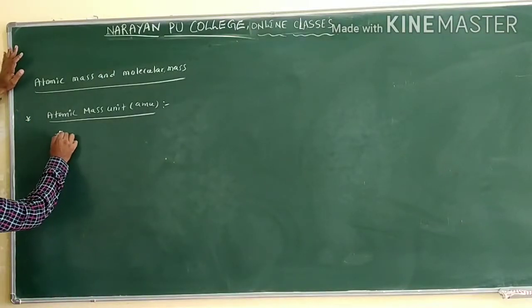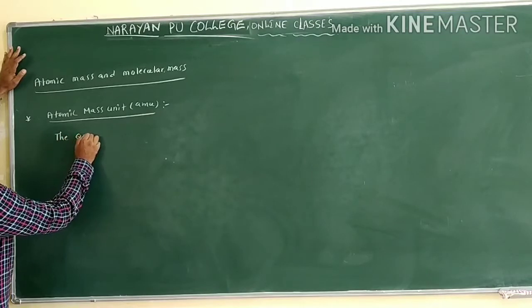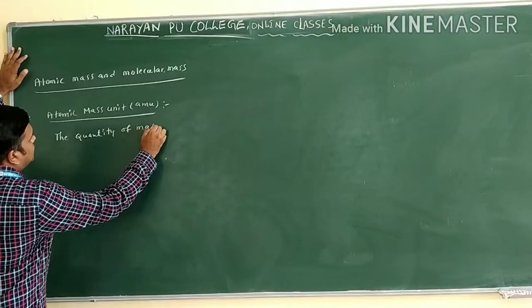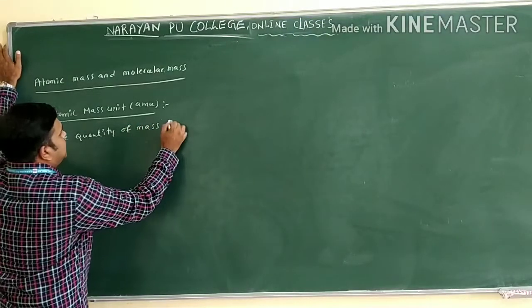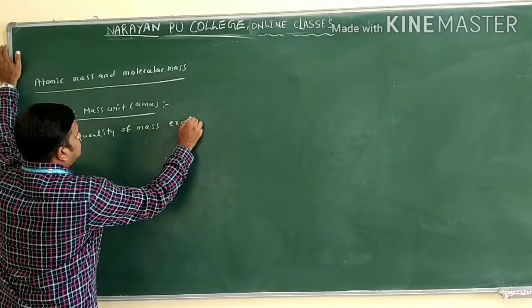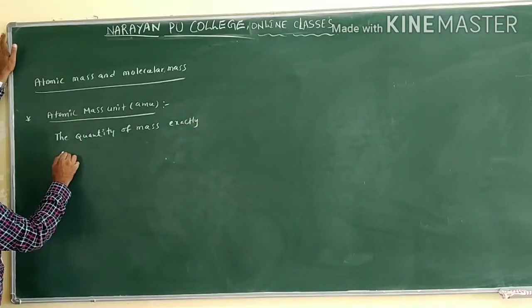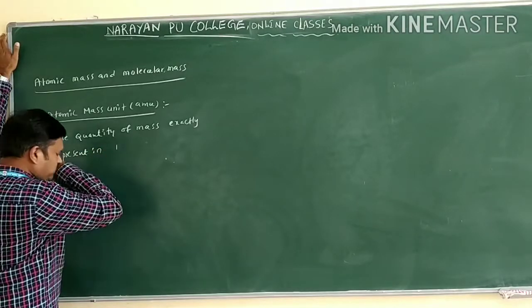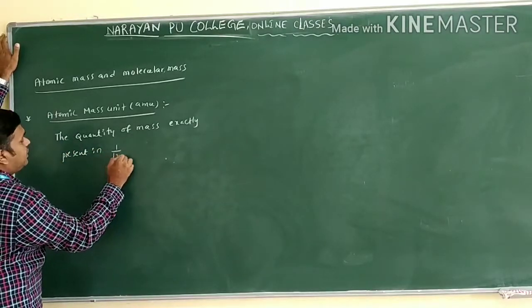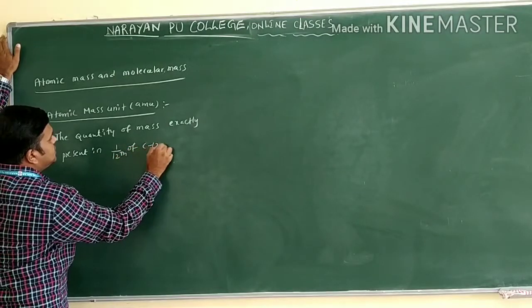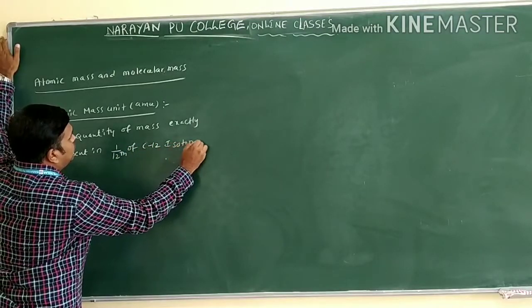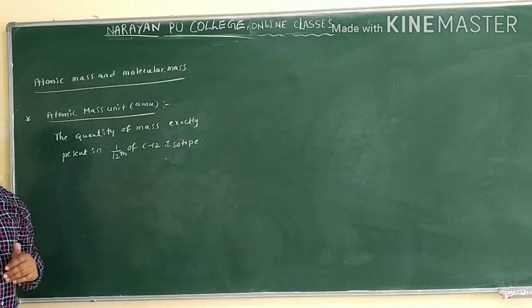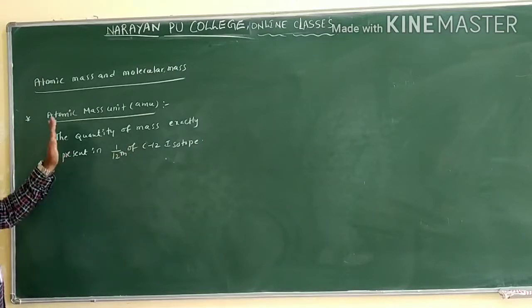The quantity of mass exactly present in 1/12 of C12 isotope is called what?